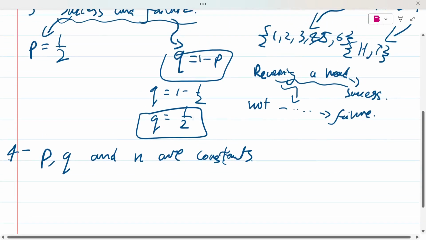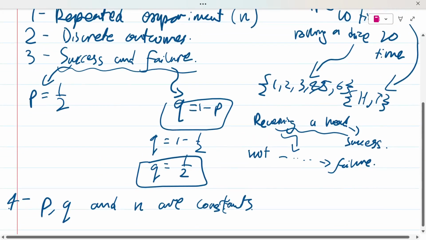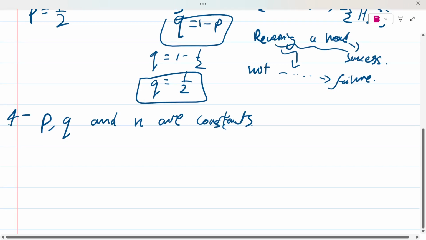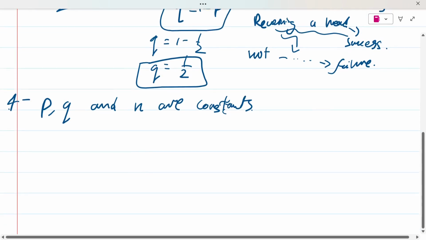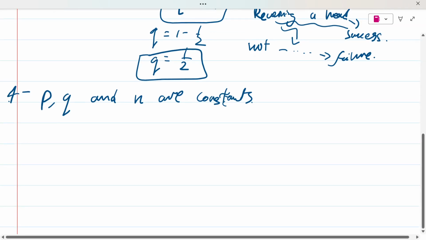Meaning, let's say Amanda is flipping the coin 10 times, like we said over here. She flips the coin once, and you get the probability for P, Q, and you already know N, it's 10 in that case. And she flips it again, and she flips it again, and she flips it again. Every time she flips the coin, the value for P, Q, and N does not change. This is one thing you need to remember.